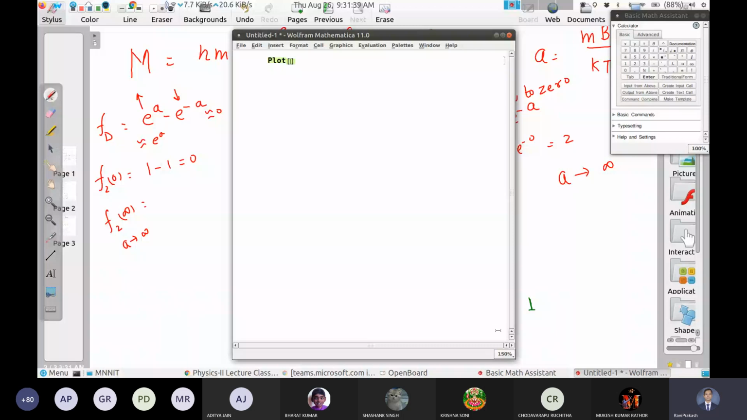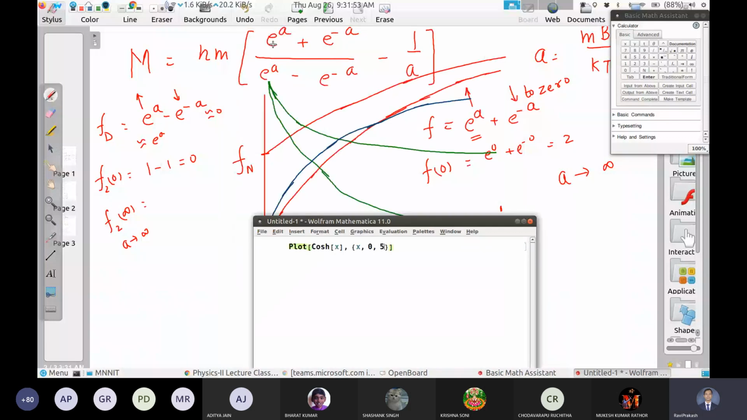So cos hyperbolic is actually the numerator part, exponential x plus exponential minus x divided by 2. Okay, so only a factor of 2 is also there. Otherwise it is the same function.